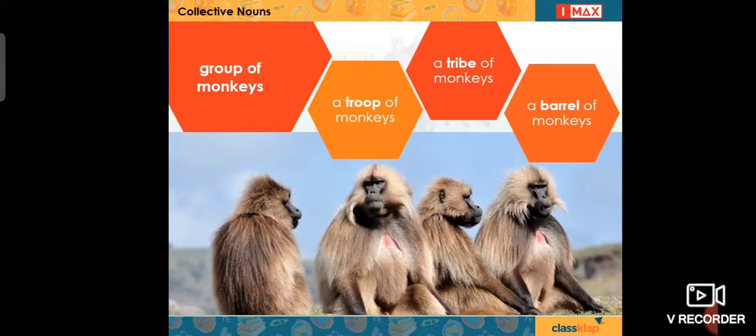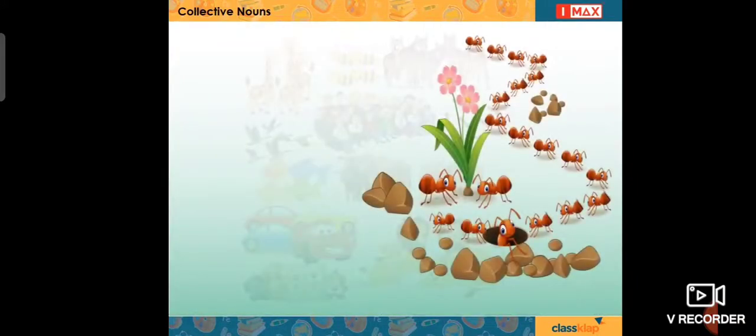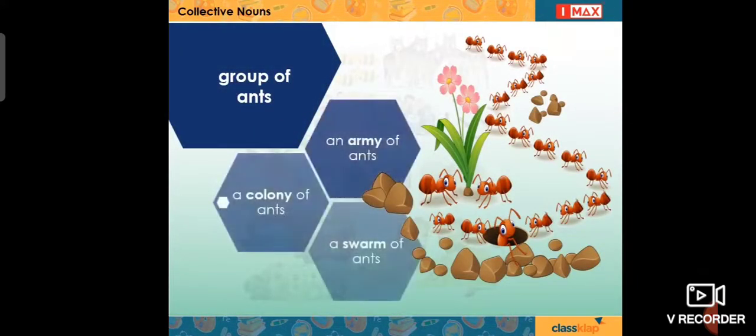In these sentences, the noun is the same, monkeys, but the collective nouns are different. A troop, tribe, or a barrel of monkeys. A group of ants can be called an army of ants, a colony of ants, or a swarm of ants.